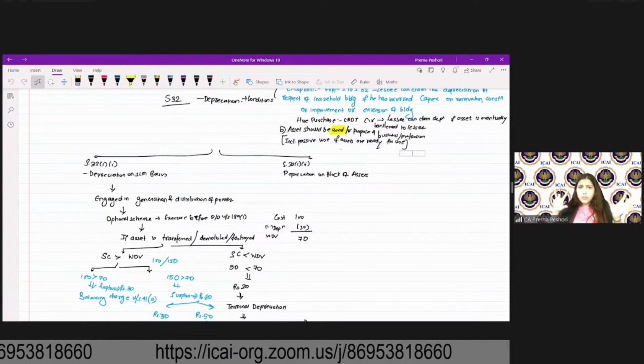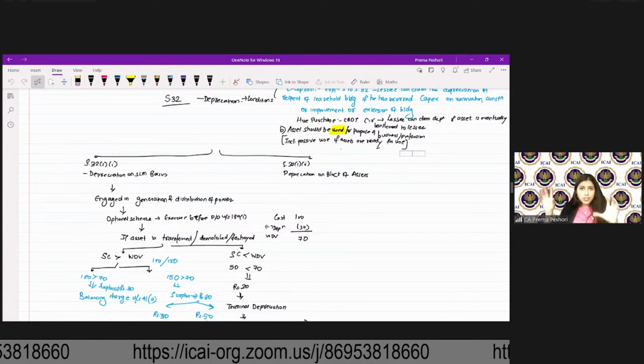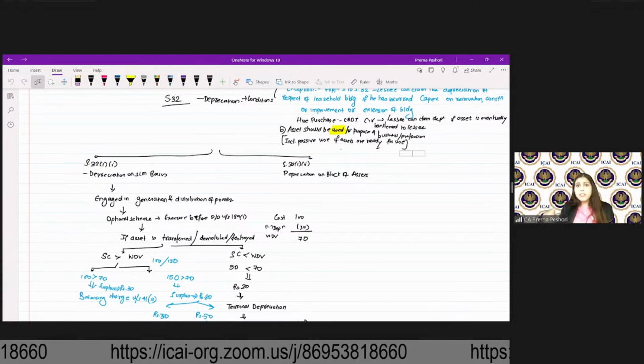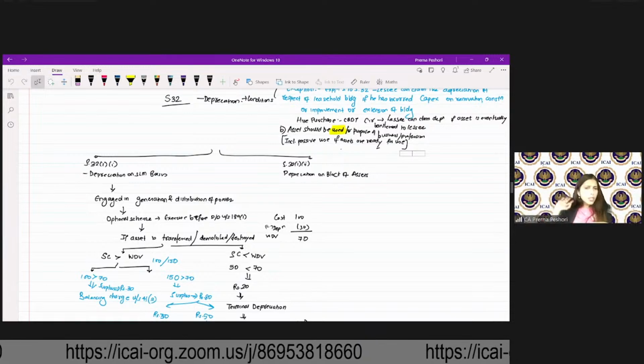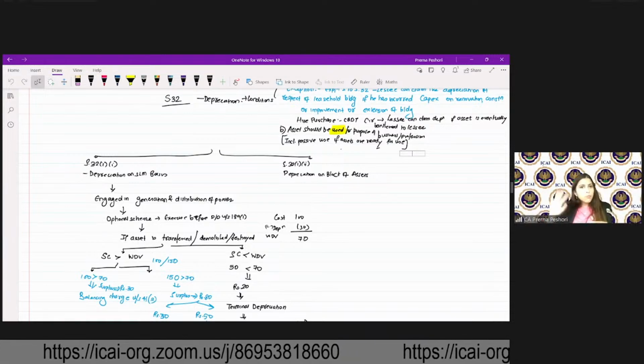For the generation and distribution of power company, depreciation on SLM basis is on the optional basis. You have to exercise the option before the due date of filing the return of income. If you do not exercise, you can go with 32(1)(ii), normal depreciation on block of asset.